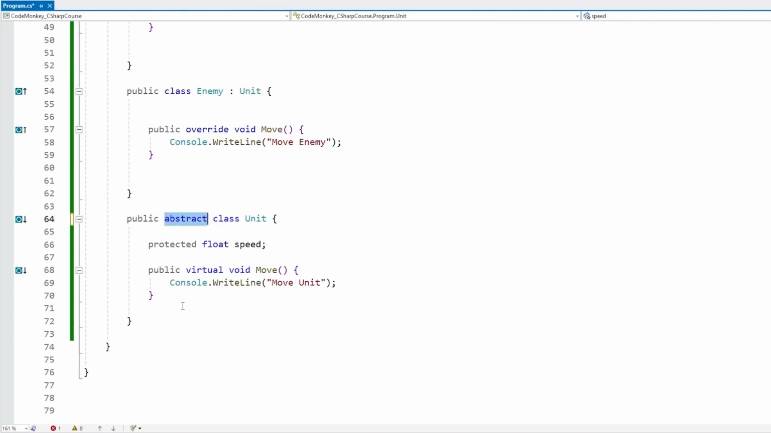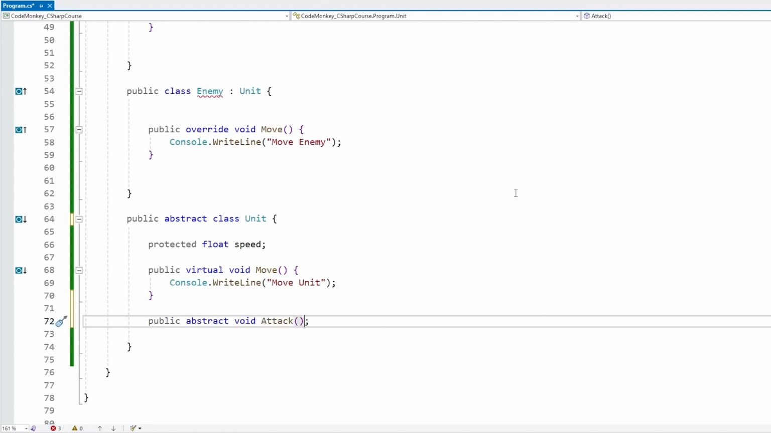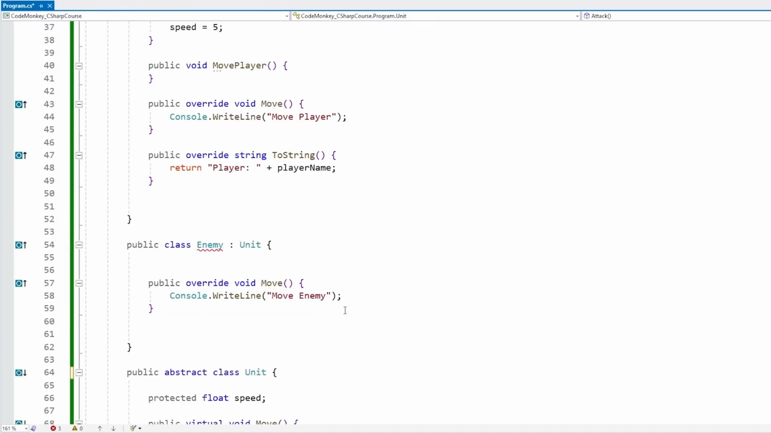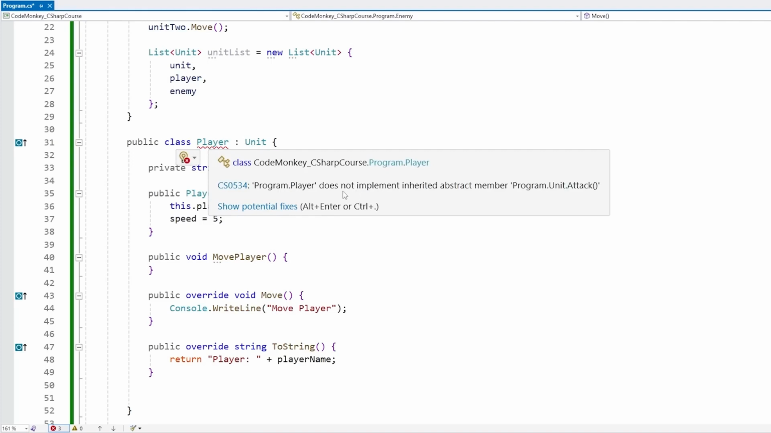Along with marking a class as abstract, you can also mark functions. So for example, let's make a public abstract void attack function. We do this and then just add a semicolon, meaning we do not provide an implementation for this function. And just by defining this, we can see we have some errors over here in the enemy class and the player class. Here, it says that we must implement the attack function.